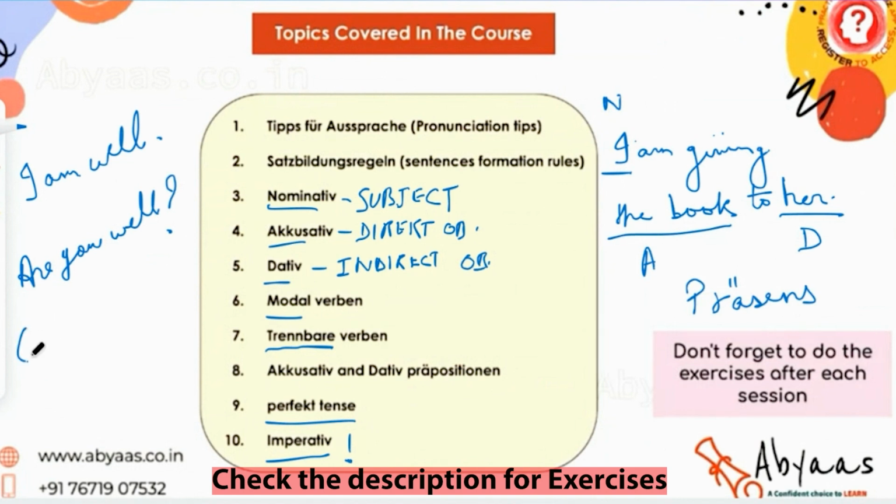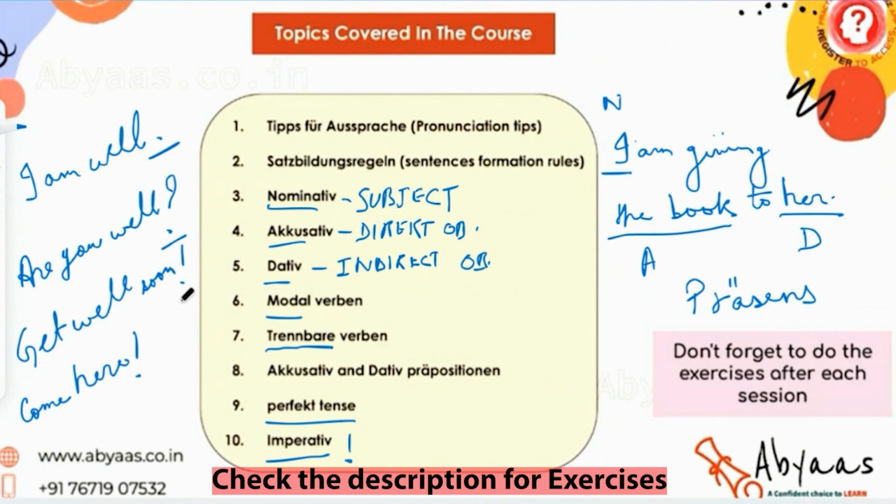So I can say get well soon and put an exclamation mark, or I can say simply come here. So it is a sort of a command, and I can use the exclamation mark as well. So in statements, we use the full stop. In questions, we use the question mark.